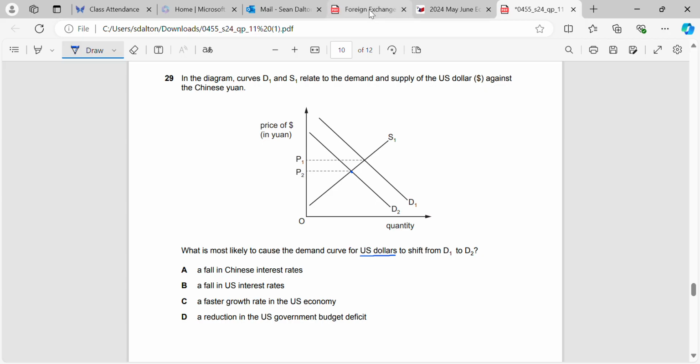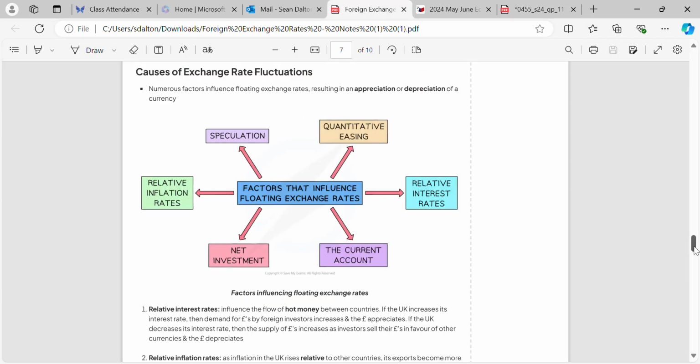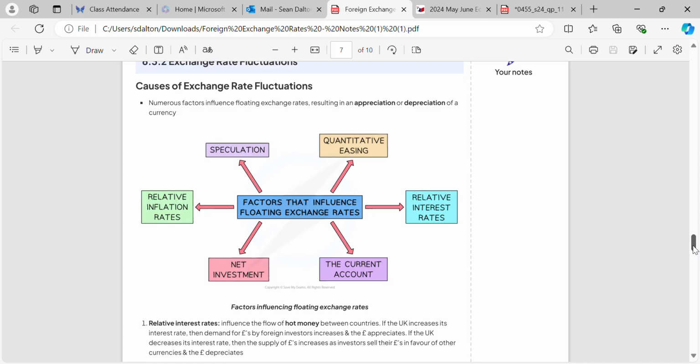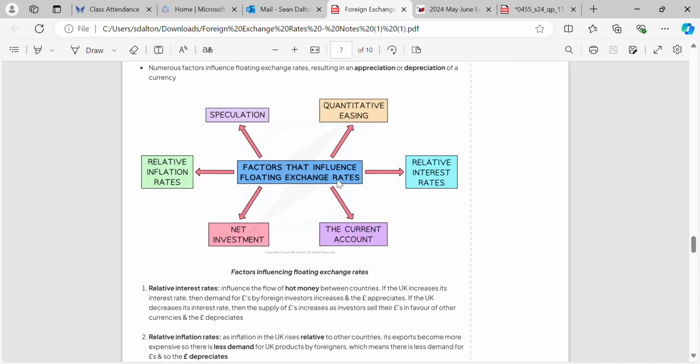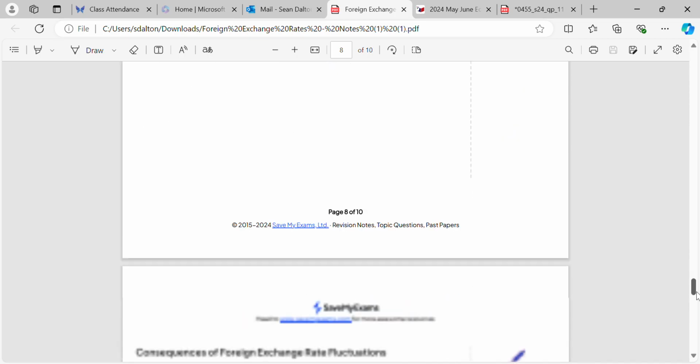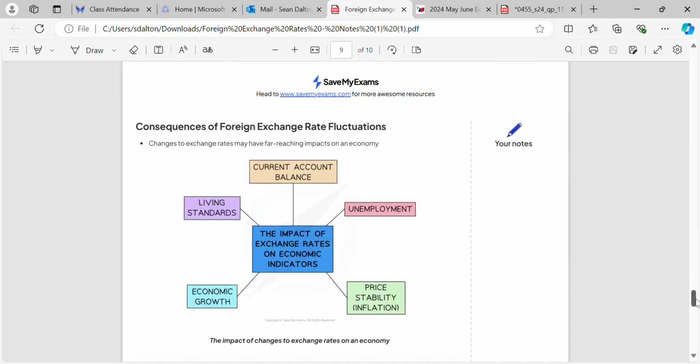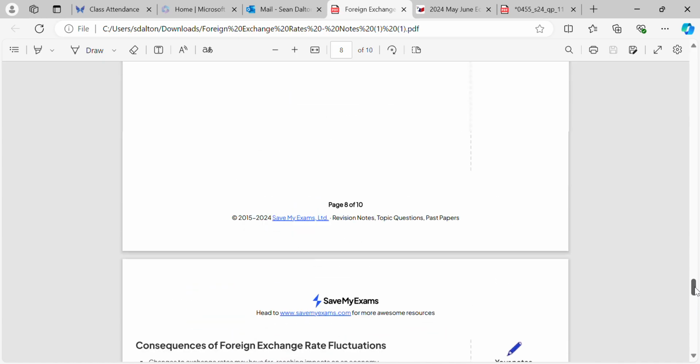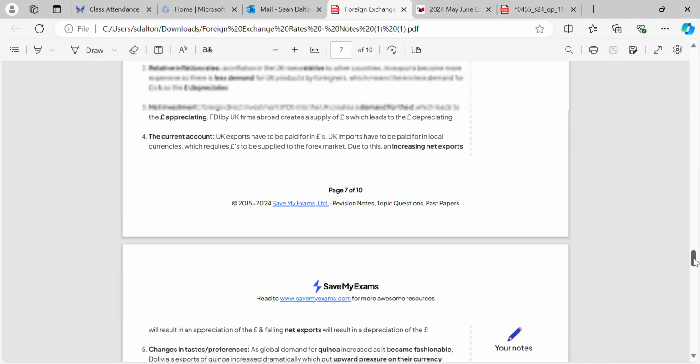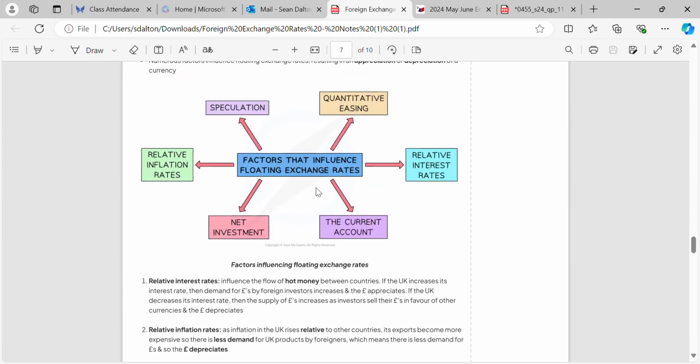Now, for you guys to revise, a really good summary is the revision notes that I've put in for Save My Exams. All the factors that influence floating exchange rates are here: speculation, quantitative easing, interest rates, current account, net investment, relative inflation rates. You have to know all these, okay? And then down below, you also get the impacts that they have, okay? So that kind of stuff we can go through later, but this is the most important section, the factors that influence it.